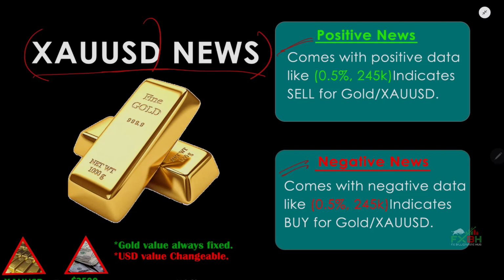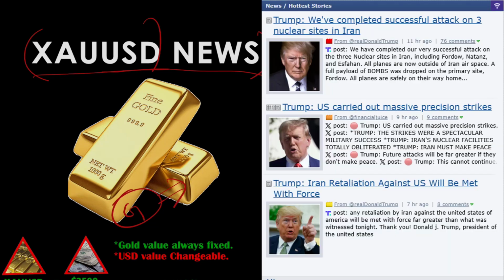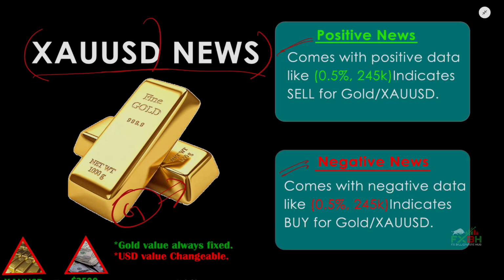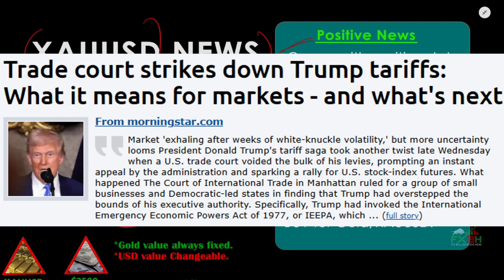Before we start, we need to keep our concern on one major thing, that is geopolitical issues. You may ask me, Mr. Boom, what is a geopolitical issue? Geopolitical issues are like the current Middle East war, Russia-Ukraine tension, and Donald Trump's speaking about the Middle East. That means the Israel and Iran war. This is very important. While you want to trade gold, you have to keep your concern on geopolitical issues also.